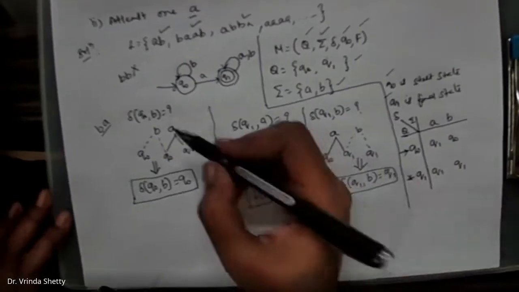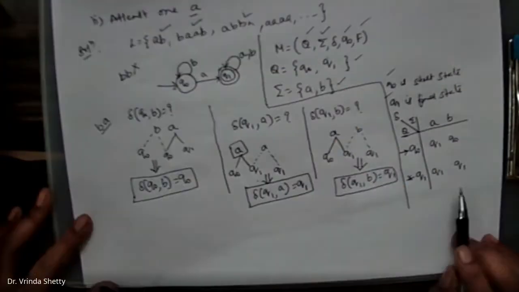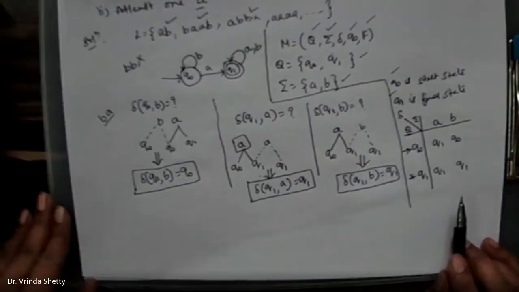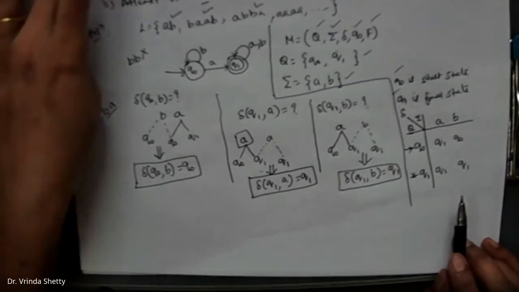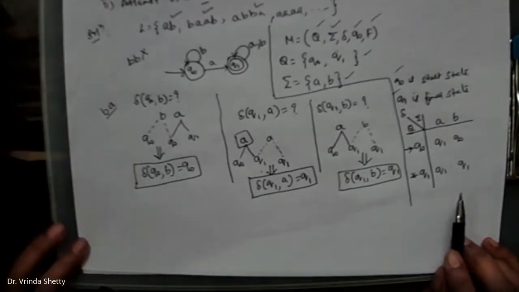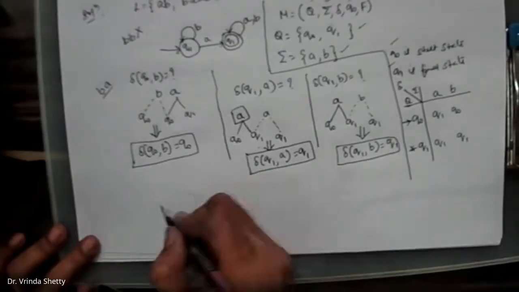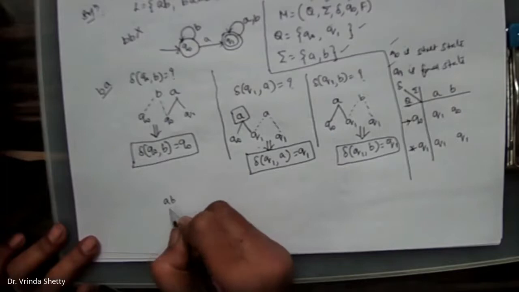This is our transition table. We call this a transition diagram. This is our transition diagram. This is our transition table. We'll check with certain input strings the sequence of moves made by the constructed machine. Assume that I'll take the string AB.